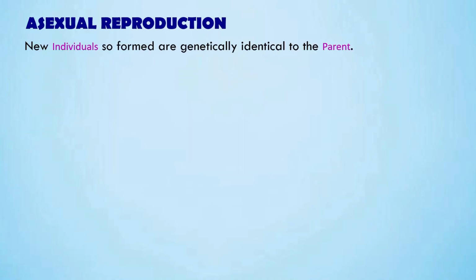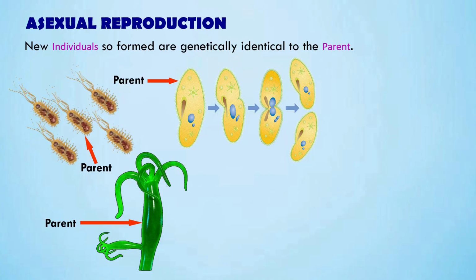In asexual reproduction, the new individuals that are formed are genetically identical to the parent. This means they look the same and have the same characteristics because they come from just one parent. You can see this in microorganisms like bacteria, where a single cell divides to form many identical cells. Similarly, in organisms like Hydra, the new bud that grows on the parent's body is exactly like the original organism. All these examples show that asexual reproduction produces offspring that are true copies or clones of their parent.